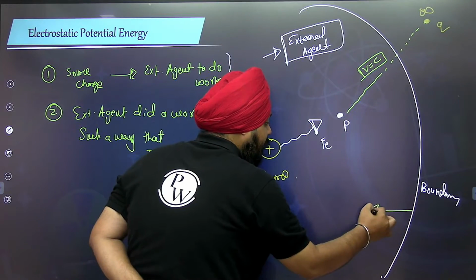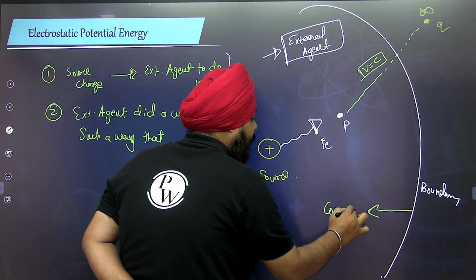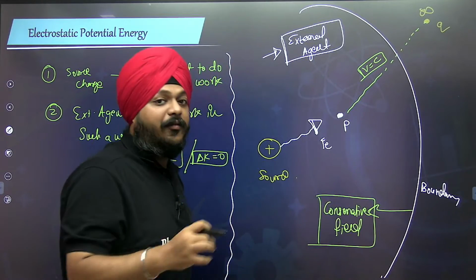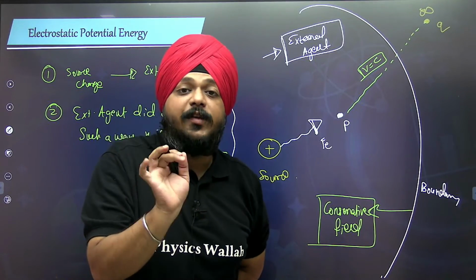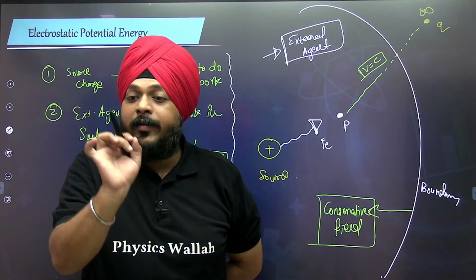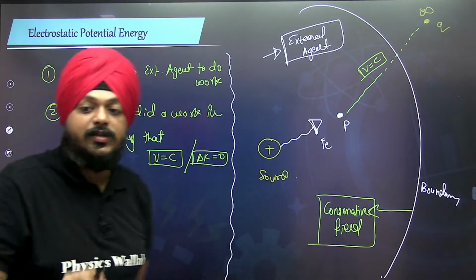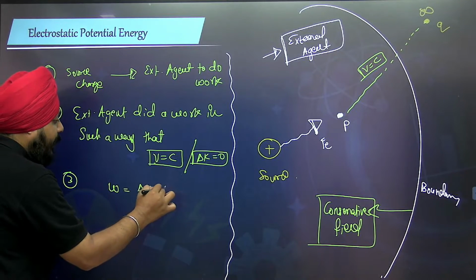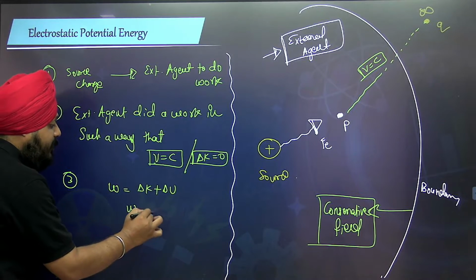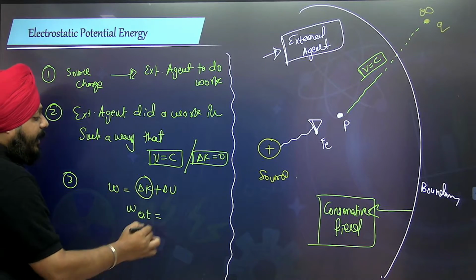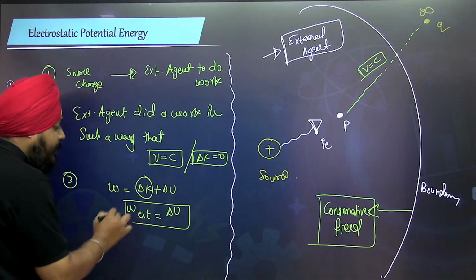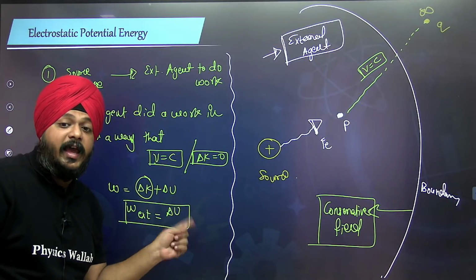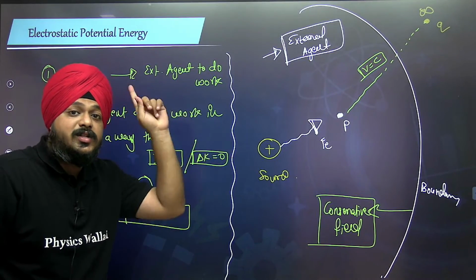This field is a conservative field. So whatever work is done in a conservative field is always stored in the form of potential energy. According to the work energy theorem, W is equal to delta K plus delta U. If the external agent is doing the work, the kinetic energy change is zero, and then only we have potential energy. This potential energy is defined as electrostatic potential energy.